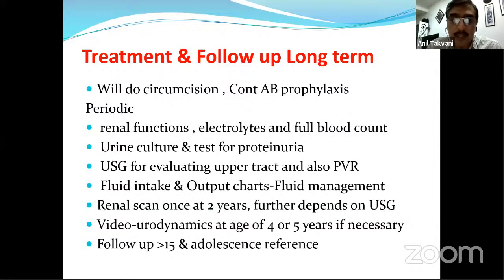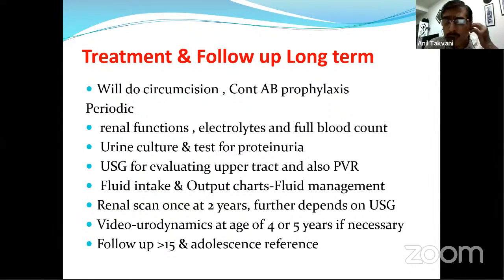In my practice, I do prophylactic circumcision. Many of the consultants or teachers don't do routine circumcision. If the child comes with recurrent urinary tract infections, having reflux in a treated case of valve ablation, then after trying a couple of times treating with antibiotic prophylaxis, they add circumcision.